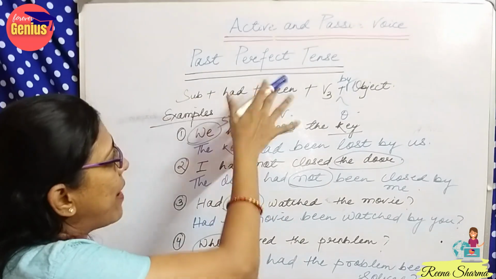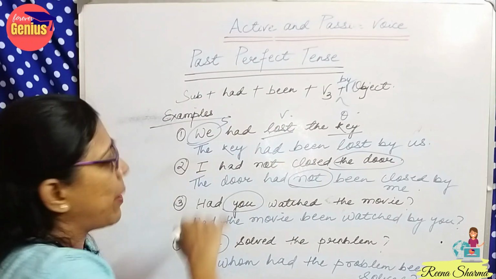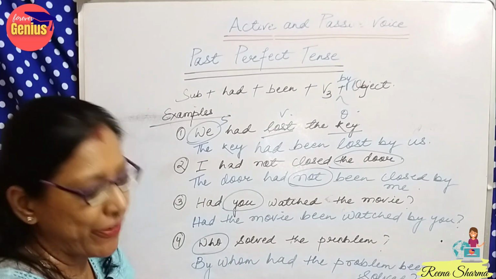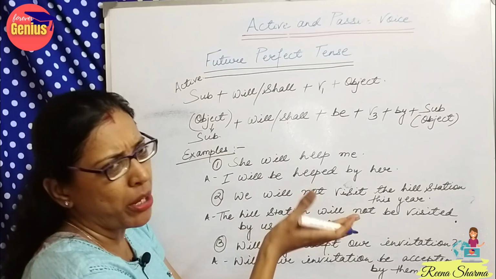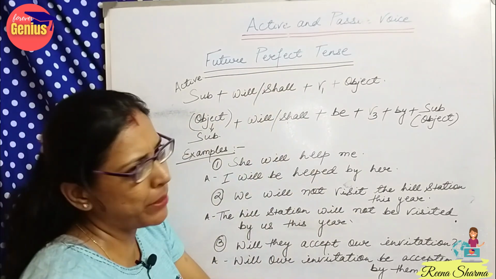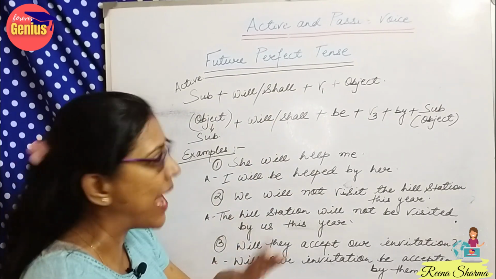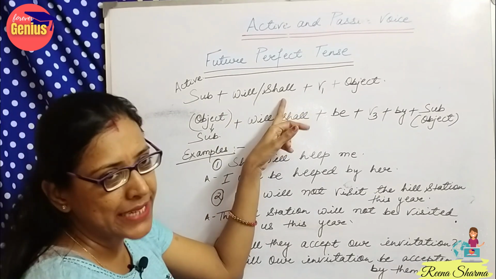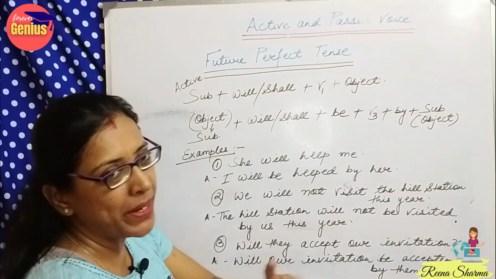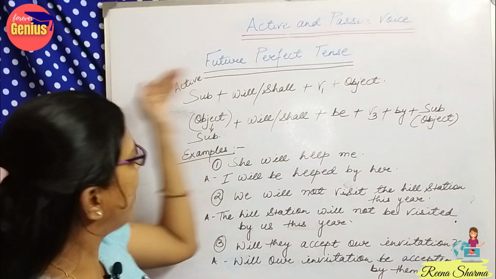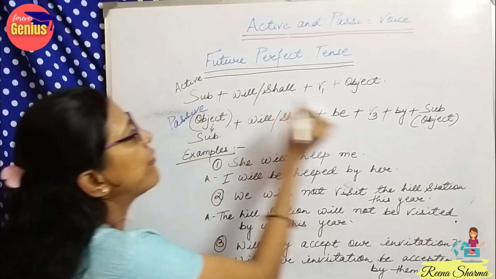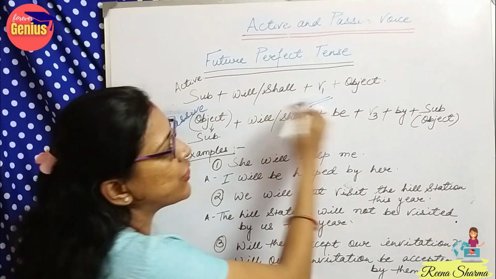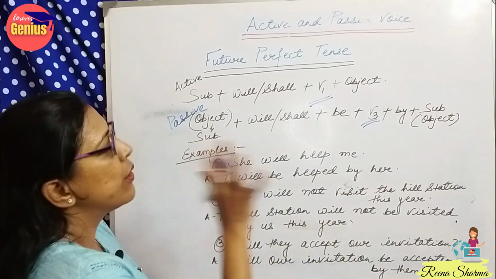So now comes our final topic, that is future perfect tense. The format for future perfect tense, we remember while doing tenses, was that we will add will or shall and the form of the verb will be first. But when we are changing from active to passive, the form of the verb will change from first to third form of the verb.